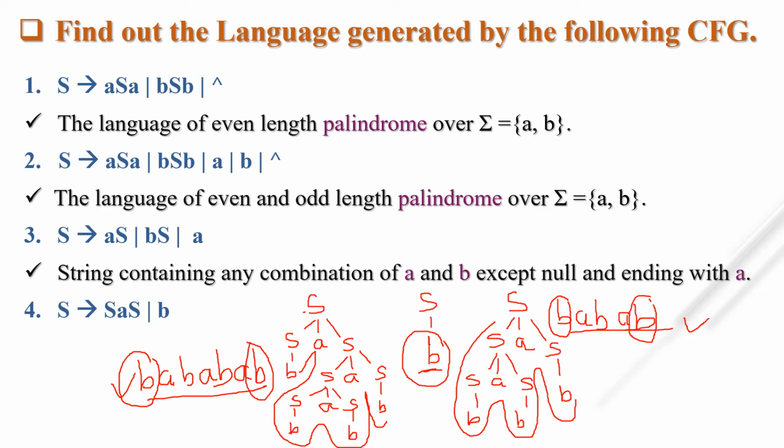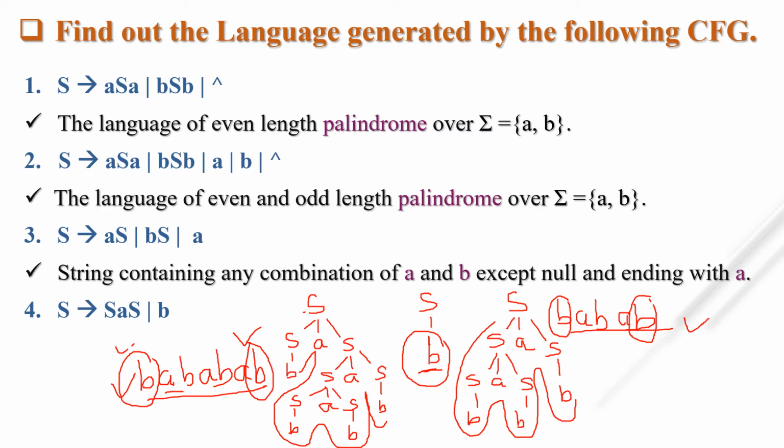Here there is no arbitrary combination of A and B; it is specific that after B, A will come, and after A, B will come. So one thing we can conclude is that it must start with B and end with B, with a string of A and B in between.